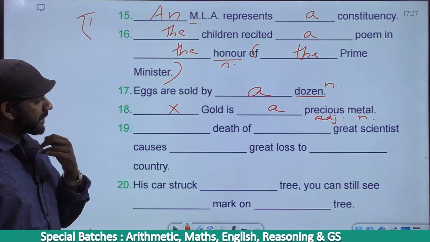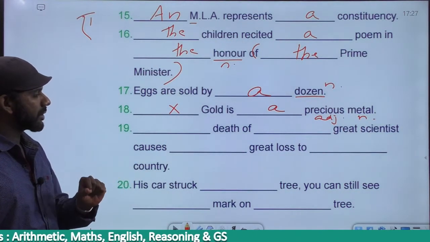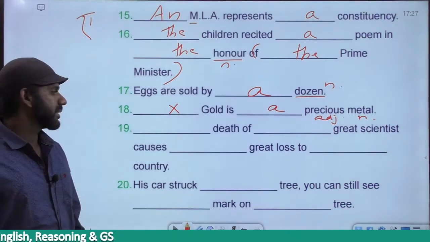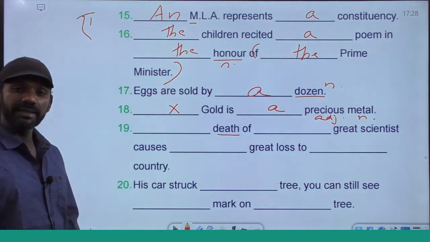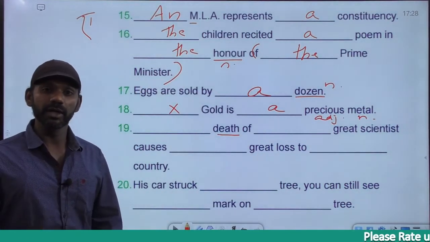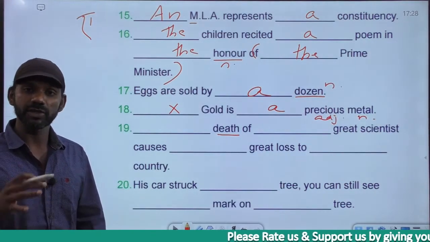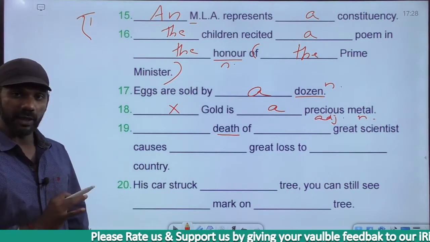Dash death of dash great scientist causes dash great loss to dash country. Leave blank one. Now death is a noun. Die is a verb. Die is V1, V2 is died, V3 is also died. Die, died, died. Death is a noun.